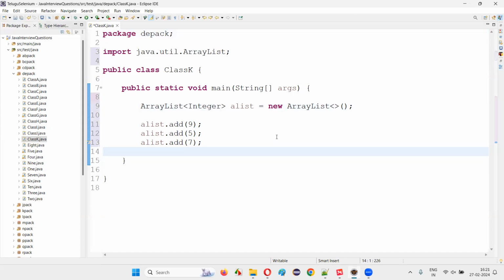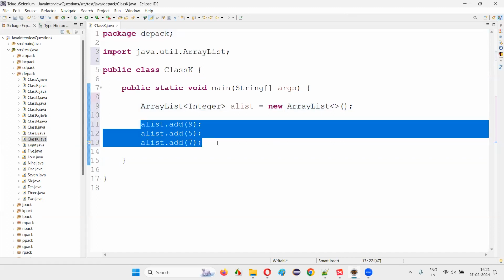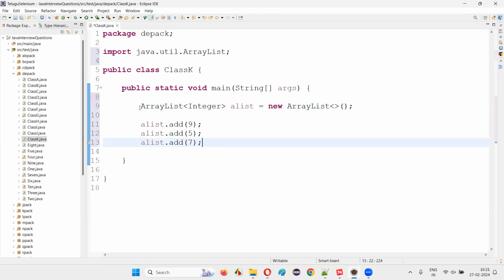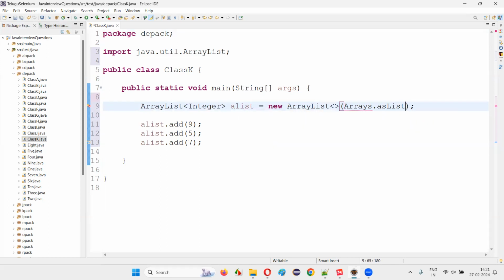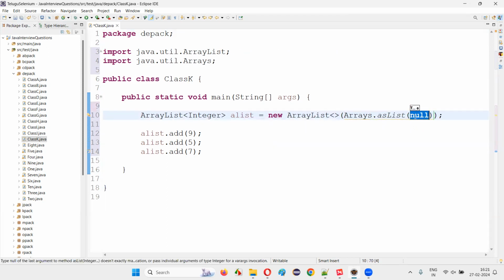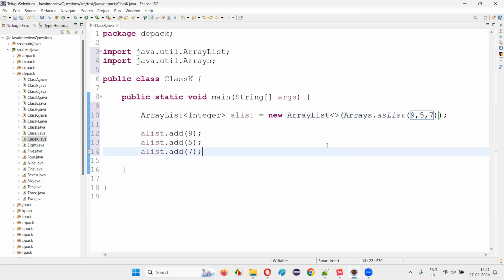Is there any other way to initialize? If you don't want to write this many lines, is there any other way? Yes. While creating the array list only, here you have to write Arrays dot asList. And inside the round brackets of asList, you provide the values 9, 5, 7 that you want. These 9, 5, 7 will be initialized to this array list.